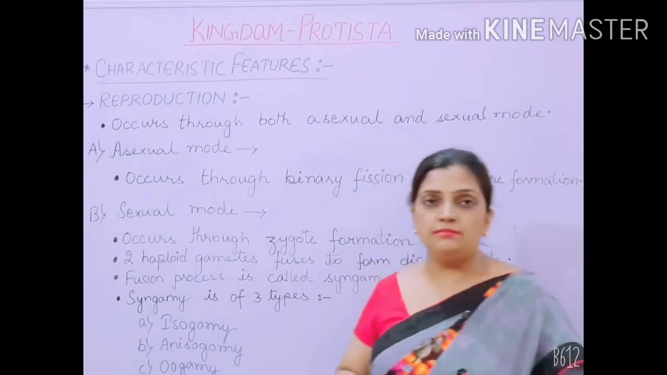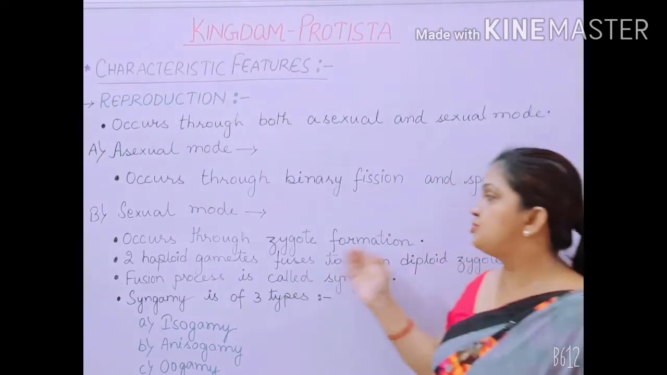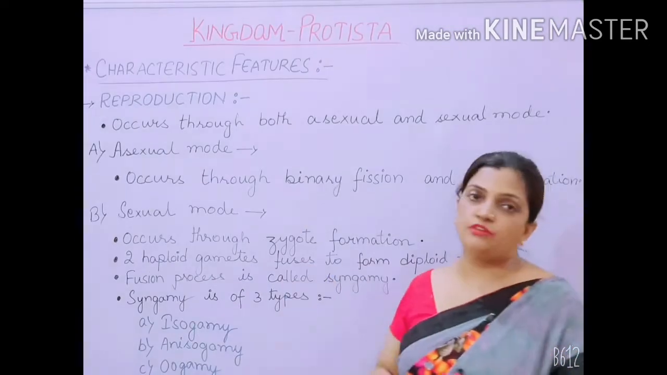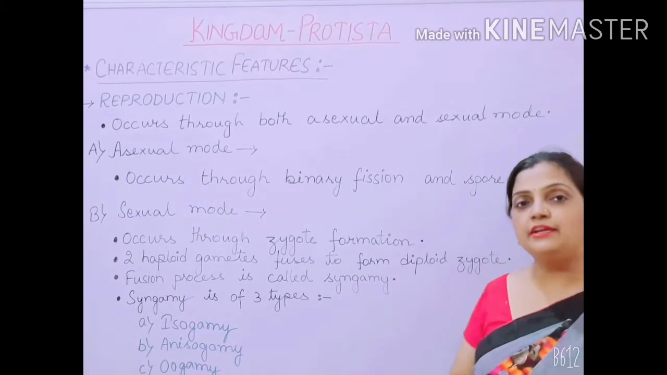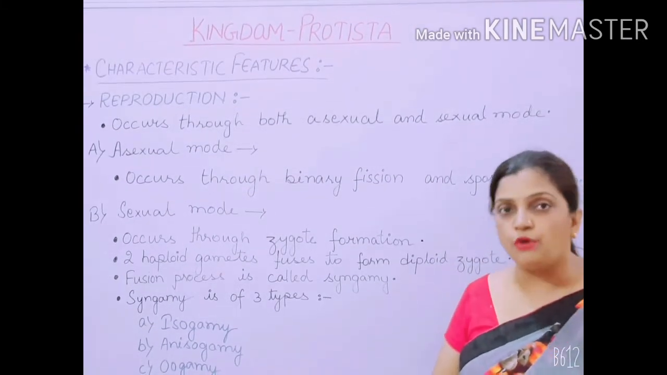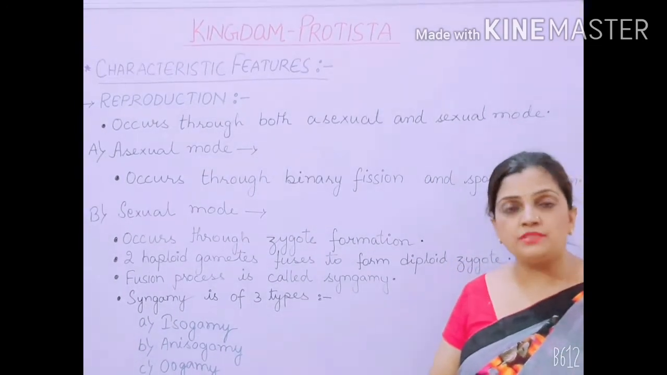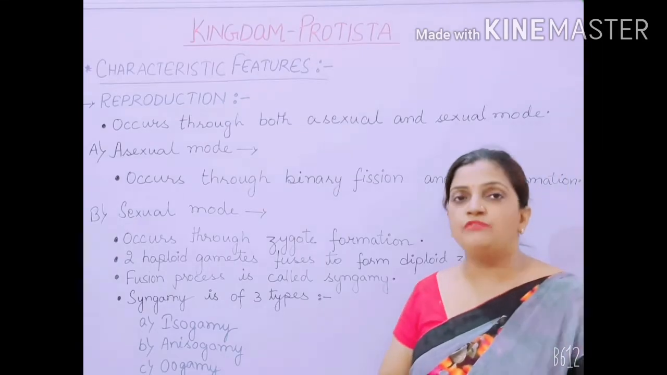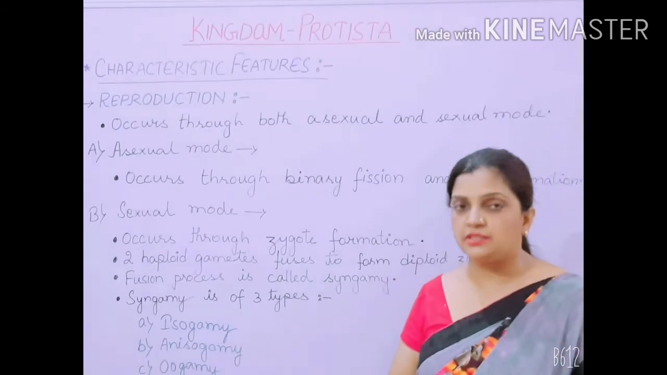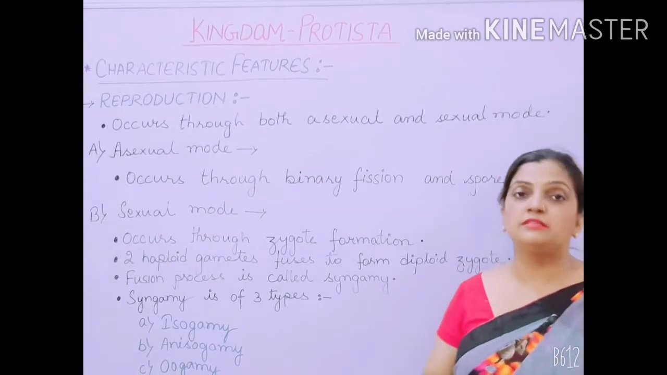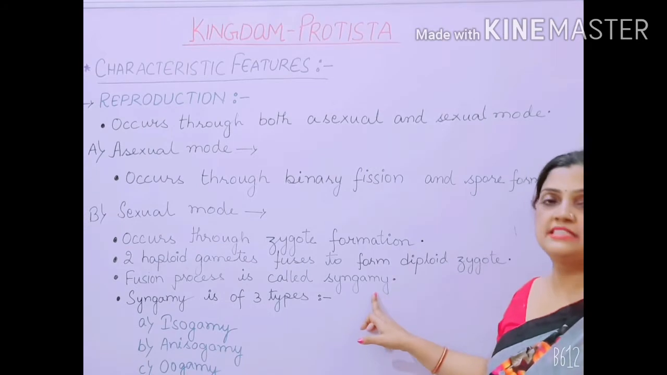Now the sexual mode. By the name only you understand that two sexes are required. Here in the sexual mode of reproduction, the main step is zygote formation. You know how a zygote gets formed? It is formed by the fusion of haploid gametes, male and female gametes. They fuse together to form a zygote. And this fusion process is called Oogamy.